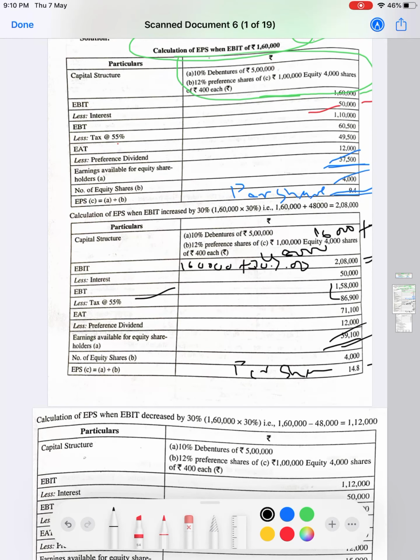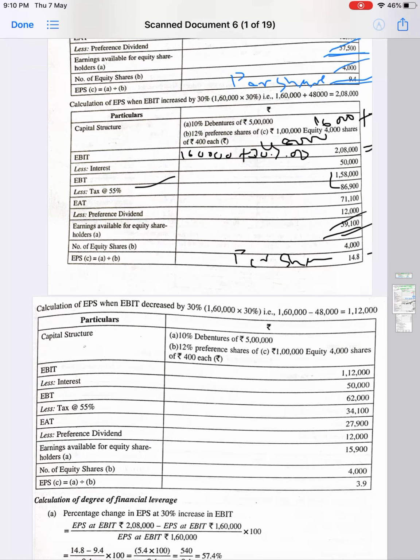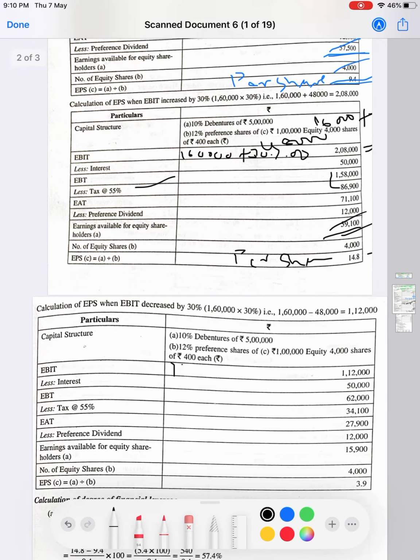When EBIT decreases, it is very simple again. 1,60,000 minus 48,000, which is 30% of 1,60,000, comes to 1,12,000.